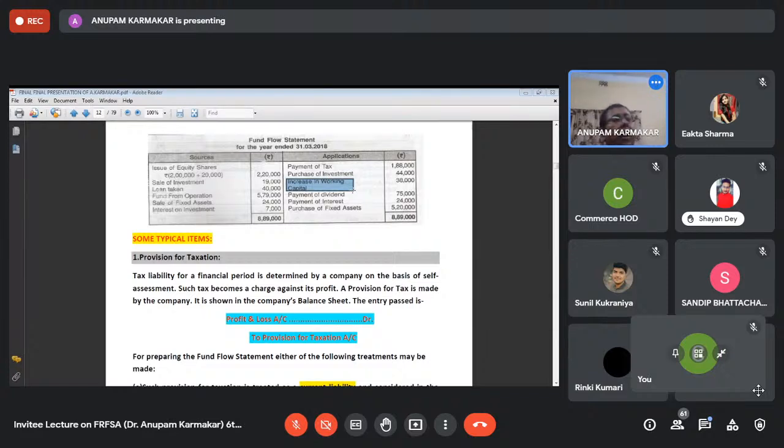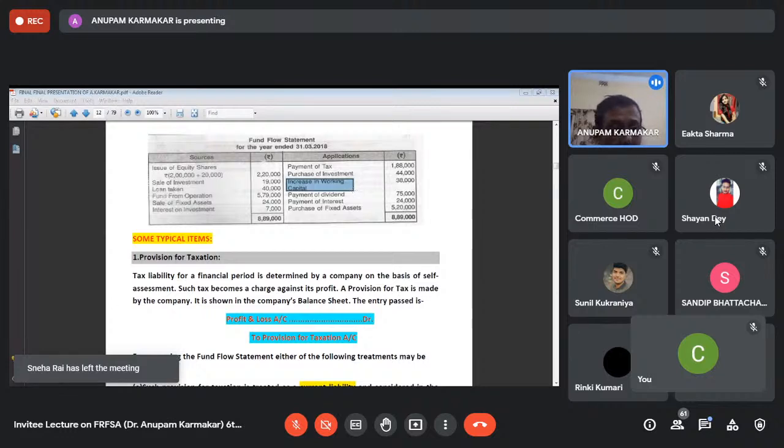Okay. Now, I think a lot of students are confused about this. If I ask you, can someone tell me why this increase in working capital is an application of fund, and why the decrease in working capital is a source of fund? Increase in working capital is an application of funds, and decrease in working capital is a source of fund. Okay. I think only a few students can answer that question, but I can answer you in this way. I think I need to open the paint, just a minute.